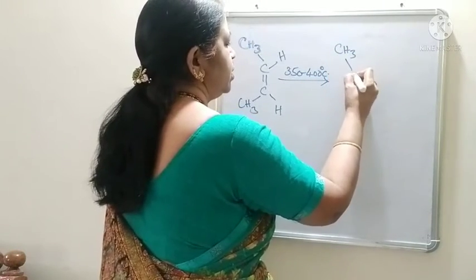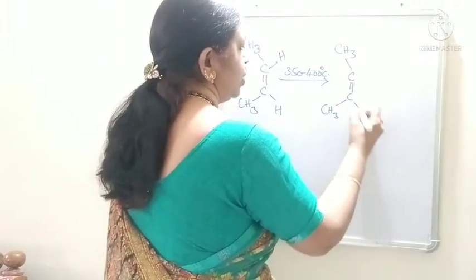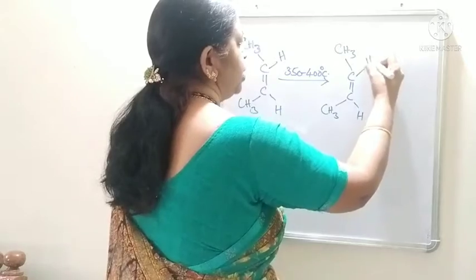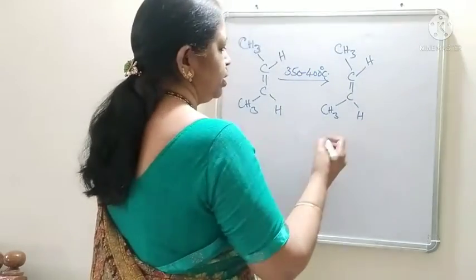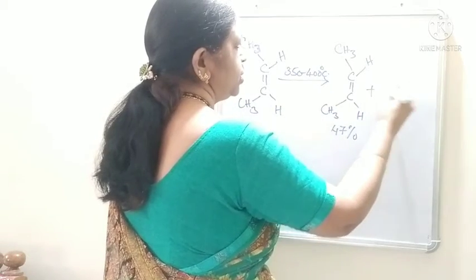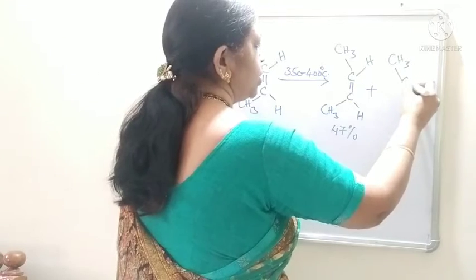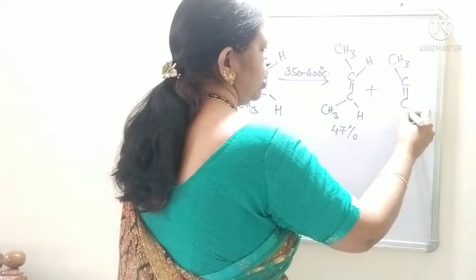CH3, C double bond C, CH3, H. This is the cis isomer as it is, as the reactant. It is 47%, and its trans isomer will be more, because the stability of the trans isomer is greater.